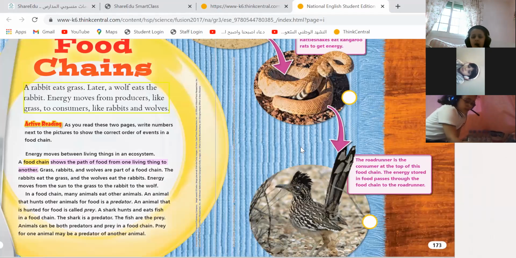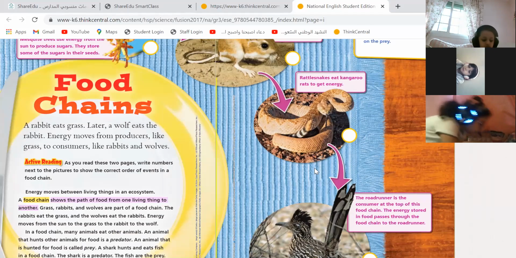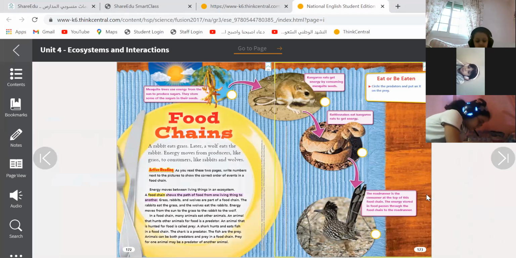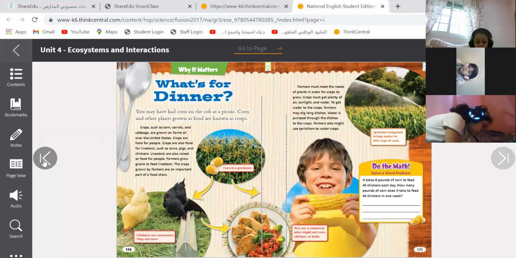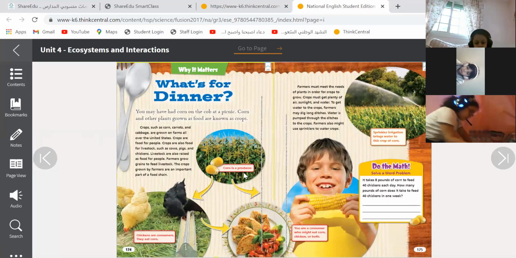The prey. But with the snake and the bird, it can be the opposite. The snake will be the predator? No. Okay, so it will be the prey. Circle this one, leave it. So the snake can be predator and prey. Sometimes it will be predator and sometimes it will be prey. Miss, I put an X on the snake, right? Yes, excellent. Okay, guys.